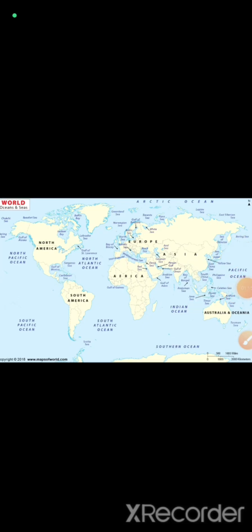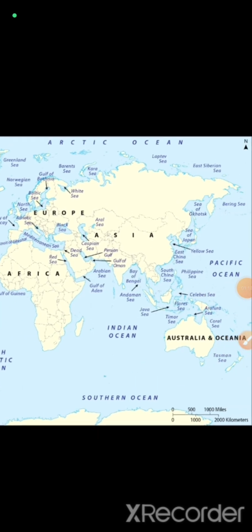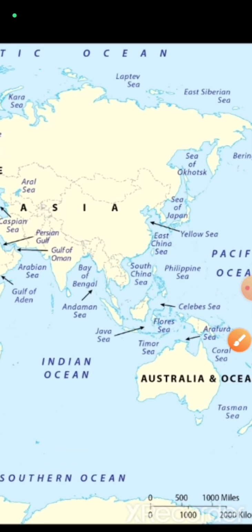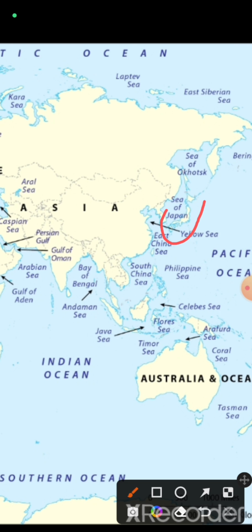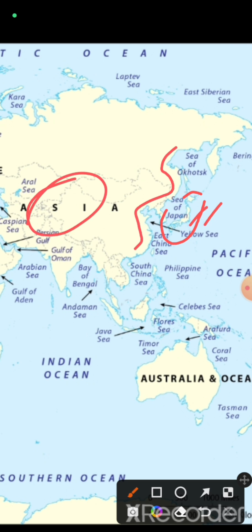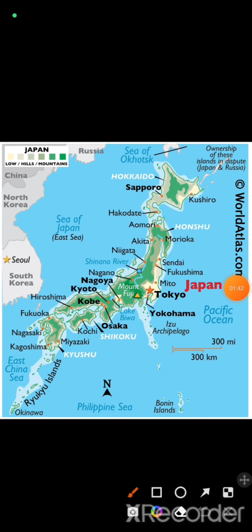So you can see here, this is a world map, and you will find Japan here. This is Japan, with the Sea of Japan, and it exists on the eastern coast of Asia. This is Asia, and this is the eastern coast of Asia. Now we are going to discuss another map, the actual map of Japan. Japan is an island country on the eastern Asian coast.